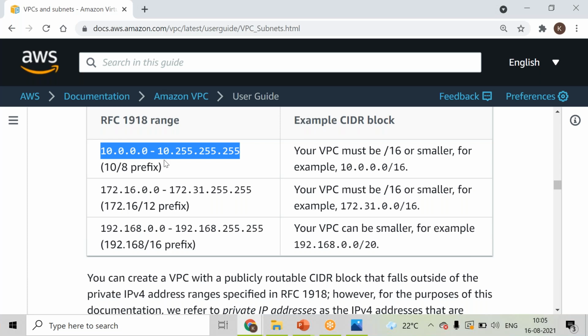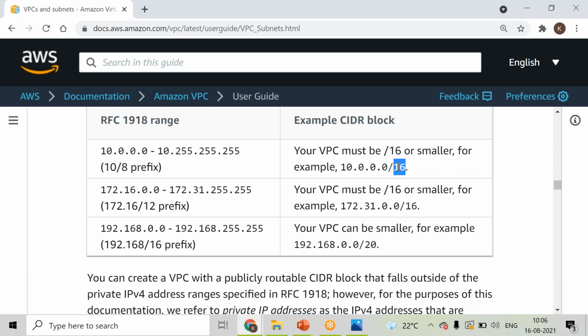సో మీకు కావాలంటే 10.1.0 వాడండి, 2.0, 3.0, 255 వరకు రేంజ్. So whatever is your requirement, accordingly you can go ahead and choose the count. ఈ స్లాష్ ఈ సబ్నెట్ అనేది ఏంటి అంటే, this will decide the number of IP address range, right? సో మీకు ఎన్ని కావాలో అన్ని యూస్ చేసుకోండి.